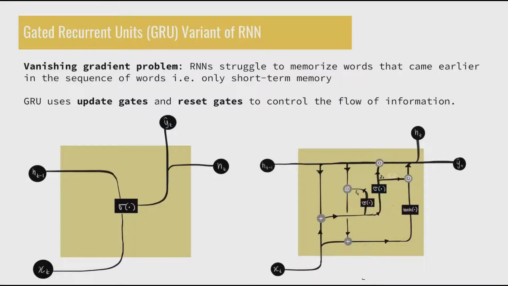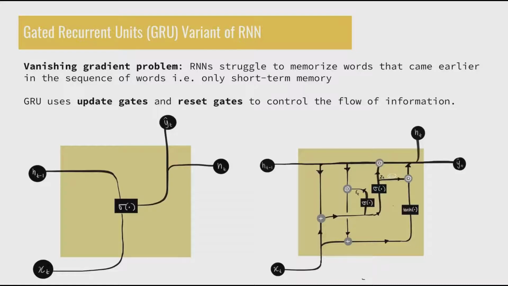So for RNN, we'll be using a variant called gated recurrent units, or GRU, which helps to address the problem of the vanishing gradient. The problem implies that the network struggles to memorize words that came earlier in the sequence and can only keep track of words that came very recently in the sequence.